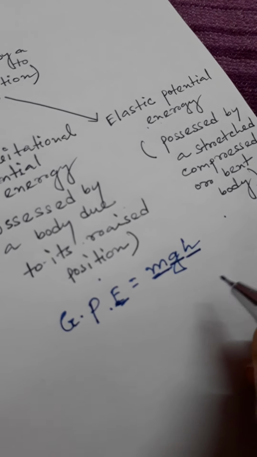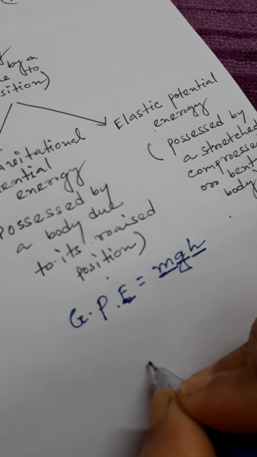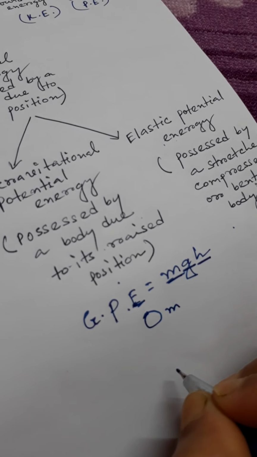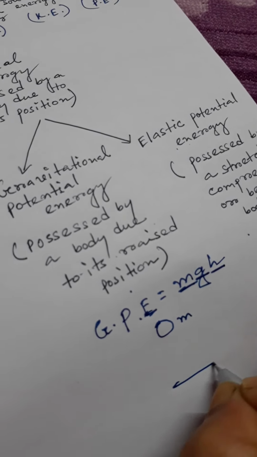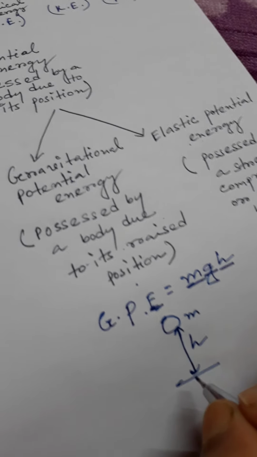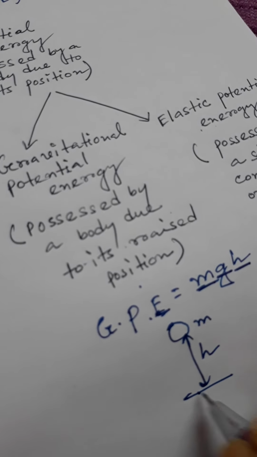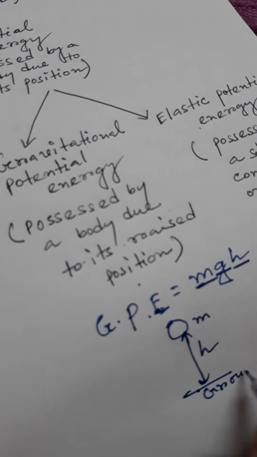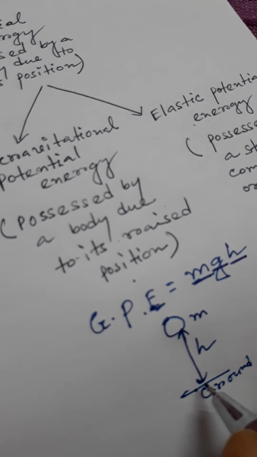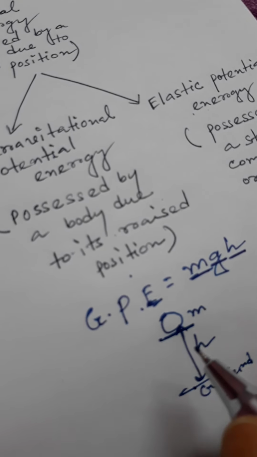Suppose you take one ball whose mass is m, and you raise this ball to h distance from the ground. So this is the ground. If you place this ball at h distance from the ground, how much is the potential energy of this ball?